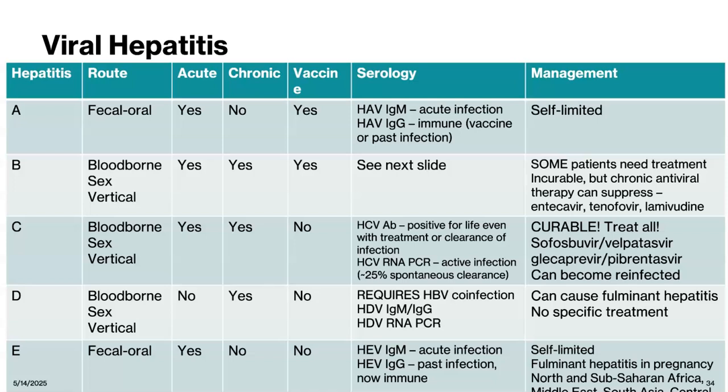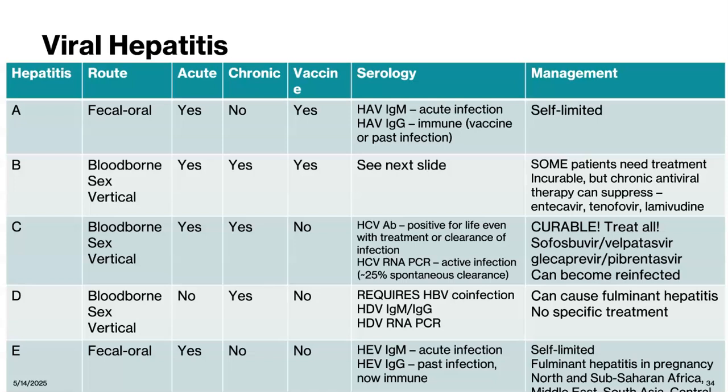We'll go into the serologies for hepatitis B on the next slide, but hepatitis C is screened for with hepatitis C viral IgG, and infection is confirmed with serum PCR, which will give you a viral load. About a quarter of people exposed to hepatitis C will clear it on their own, and therefore have a positive hepatitis C antibody, but a negative PCR.